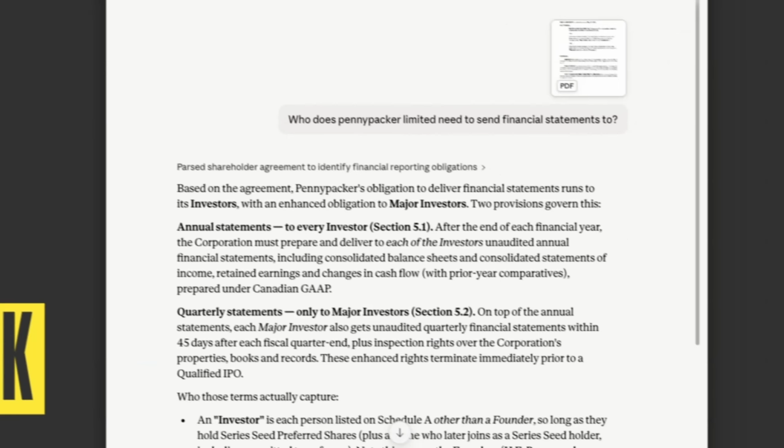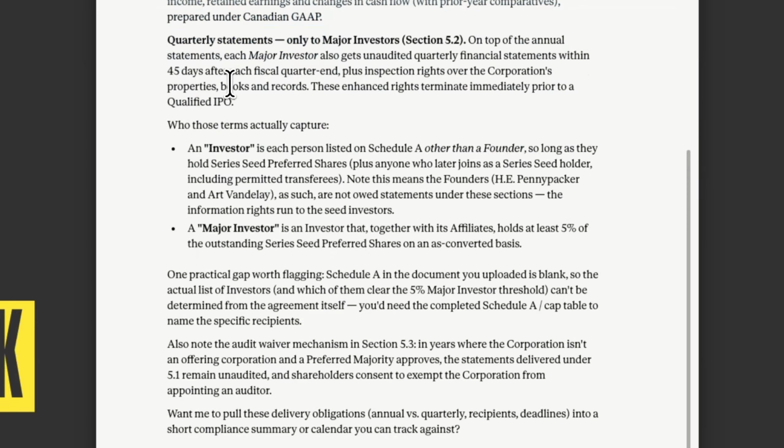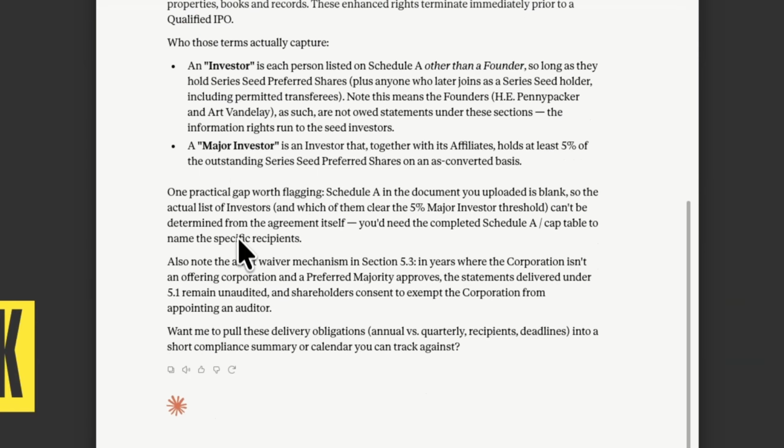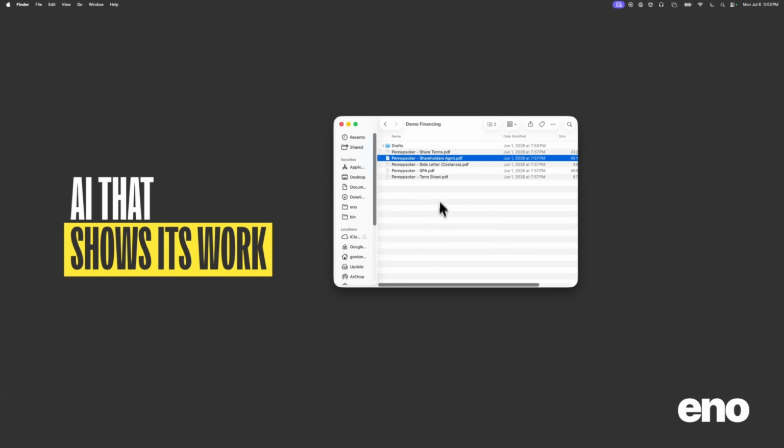You'd think the AI products on the market would be really good at doing this. But when you use them, you put in your document, ask your question, and instead of reading your document, you end up reading long paragraphs of AI-generated text. Frequently, this text has really good answers, but sometimes it has completely hallucinated things. And when responding to a client, you can't risk telling them something that isn't true. So now let's take a look at how Eno does this.